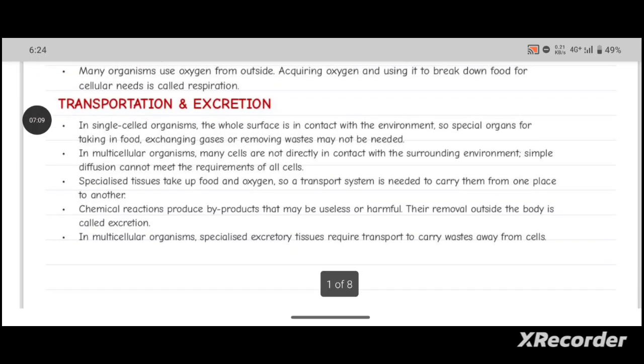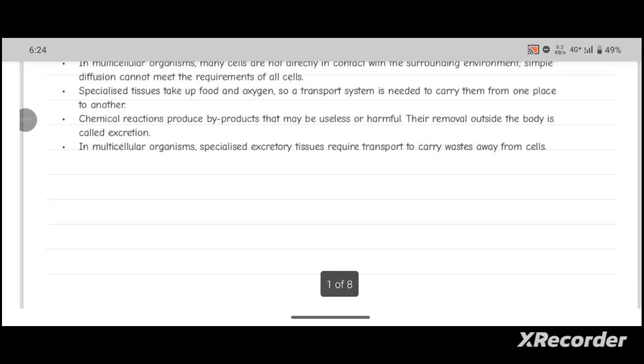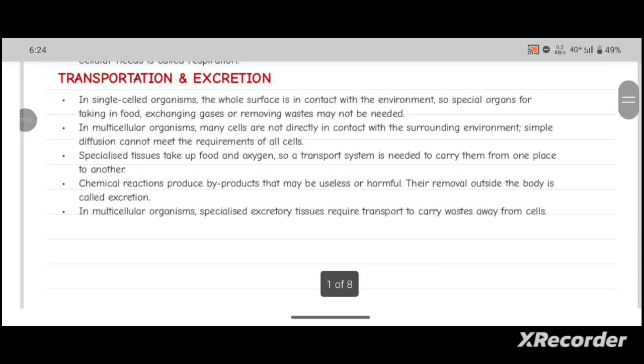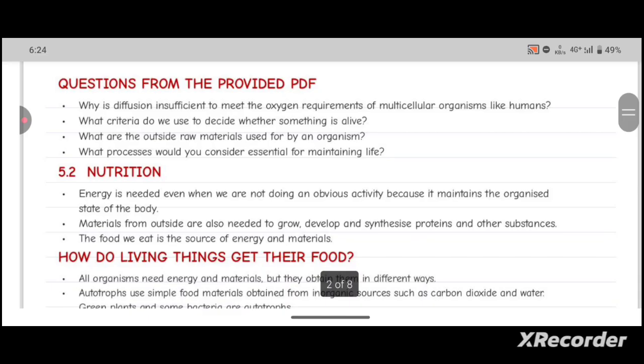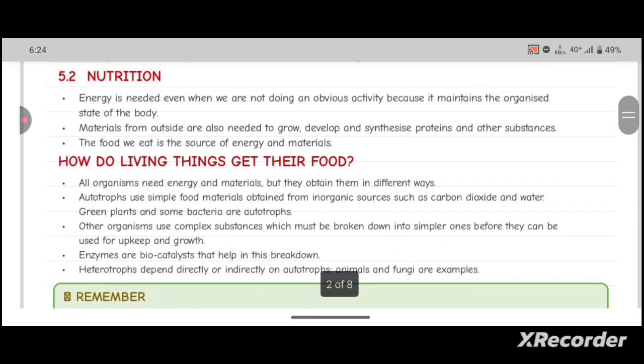So this is about transportation and excretion. We will discuss in detail in upcoming lectures. So let's see nutrition. What is nutrition?